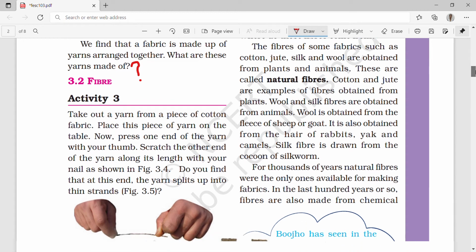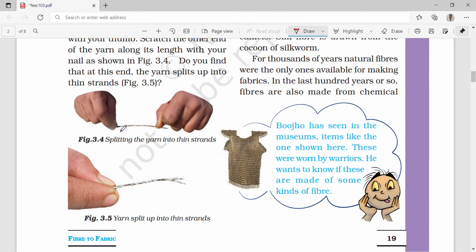You can see here, on one end, he or she is rubbing, and on the other end they are scratching. Or here they are rolling and here they are scratching. So do you find that at this end the yarn splits up into thin strands? Yes. So this side is shown now. We have here thin strands.